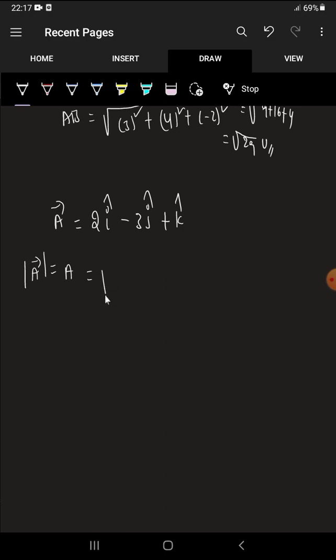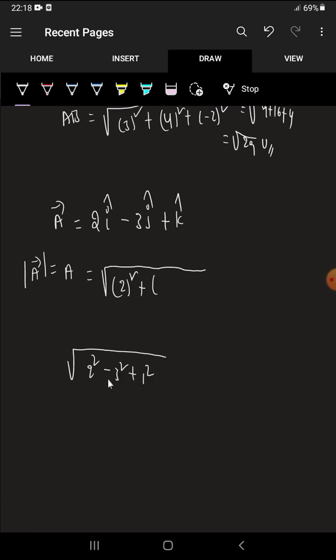That value becomes root over 2 whole square plus, don't take minus 3, so don't write 2 square minus 3 square, don't write like that, this is wrong.